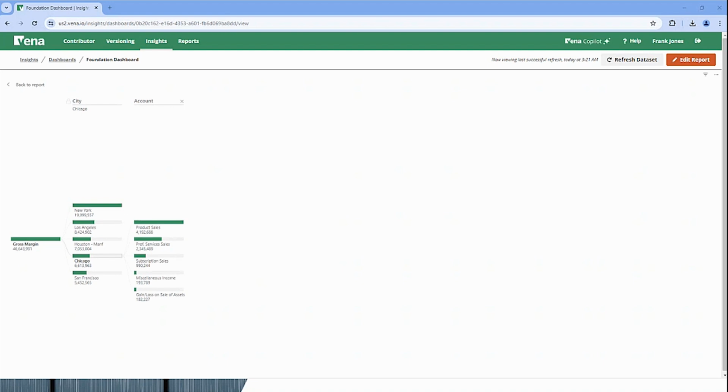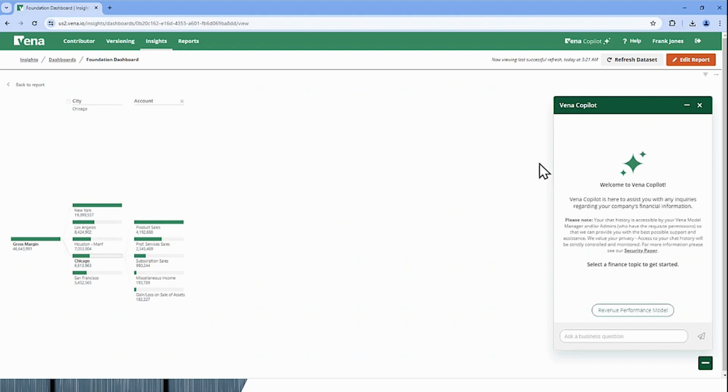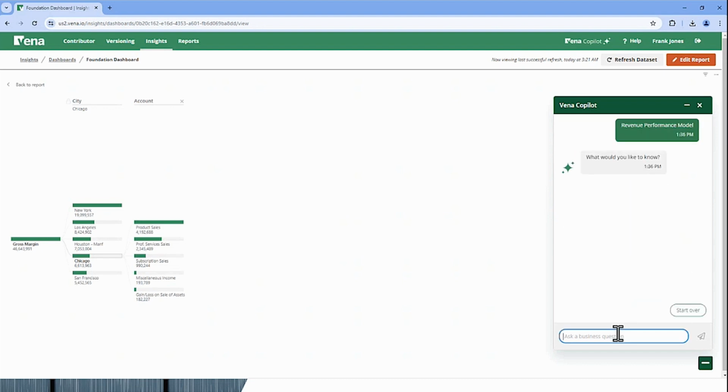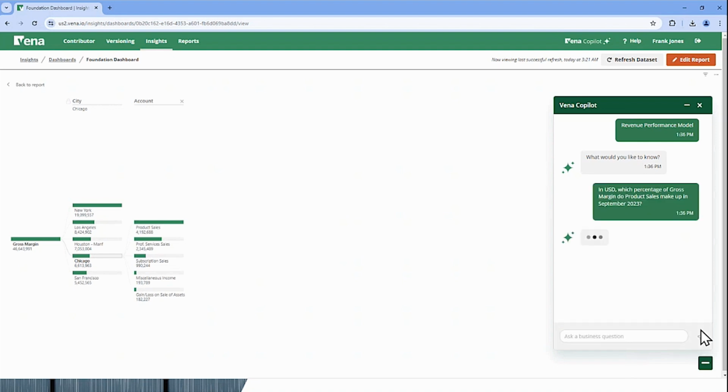But what if someone asks a question and says, for September of last year, what percentage of gross margin was made up by product sales? I mean, I can see product sales here. I can see my gross margin, but I want more details. This is where Vena Copilot can start to become your financial analyst. Notice I click on the Vena Copilot here, and it says, hey, welcome to Vena Copilot. There's a link back here to our security paper, some instructions on how to use it if you need to, and we'll look at our revenue performance model. So I'm going to type in the question, in US dollars, what percentage of gross margin do product sales make up in September of 2023?